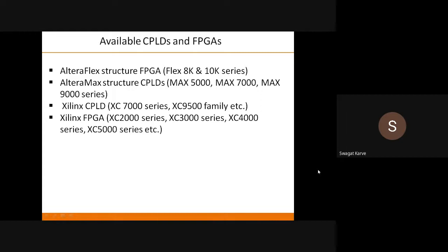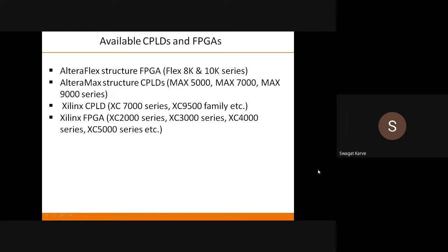The Altera 10K series is widely used for complex applications because the Altera Flex 10K is a high-end FPGA with millions of CMOS transistors and billions of CMOS logic gates, so you can implement any higher-end complex digital logic with its help.